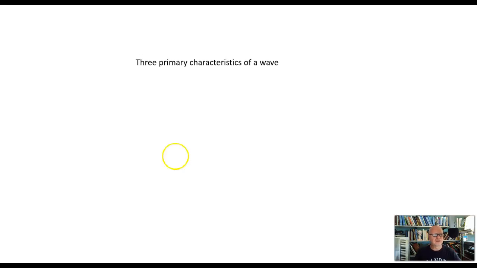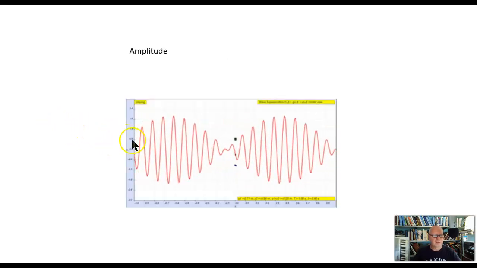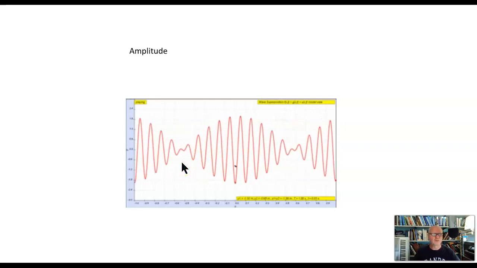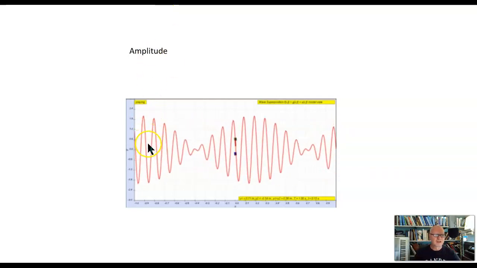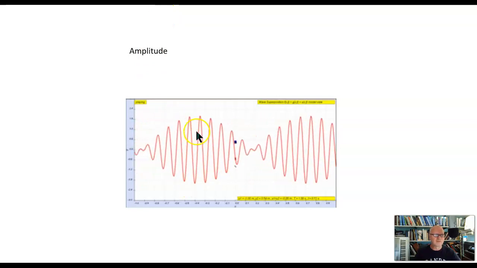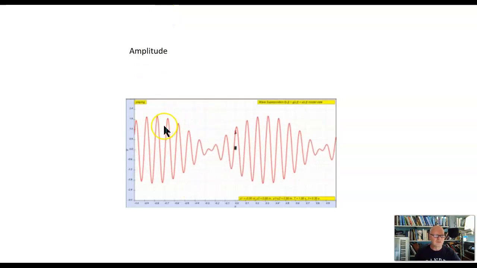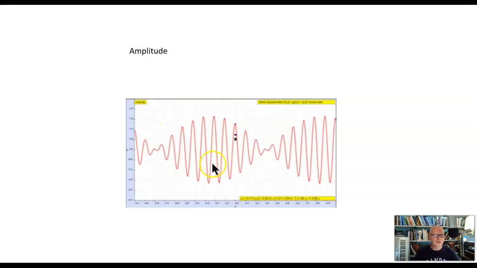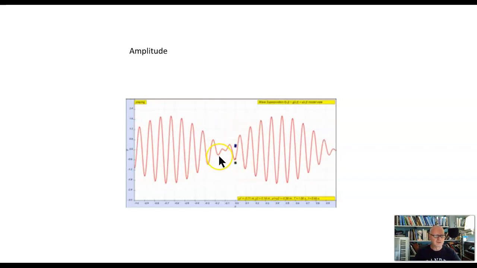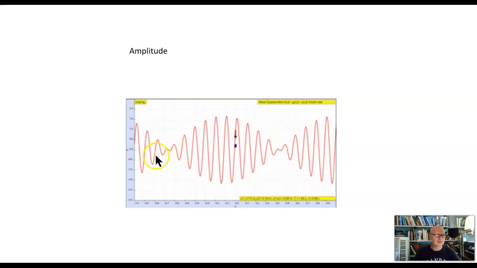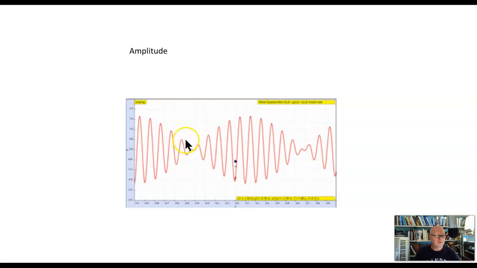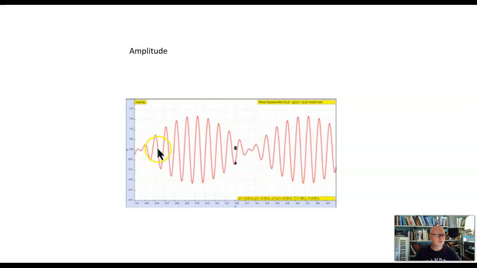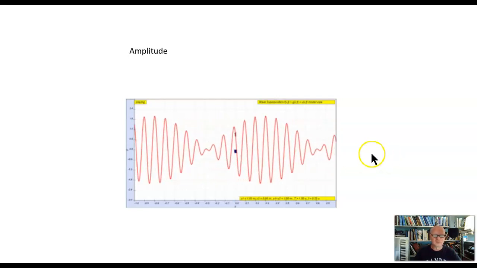The first is amplitude. Now, amplitude simply means the force of the wave, how powerful, how much energy is in that wave. And we represent the very high energy by these very tall waves and low energy by these very short ones that you see coming along in between. So that is the amplitude. And by varying the amplitude, we can encode information into this wave.